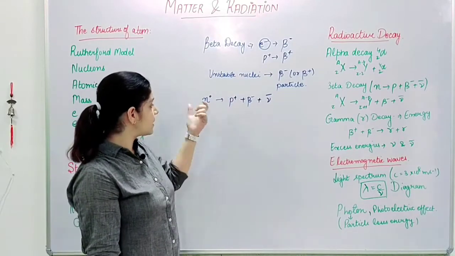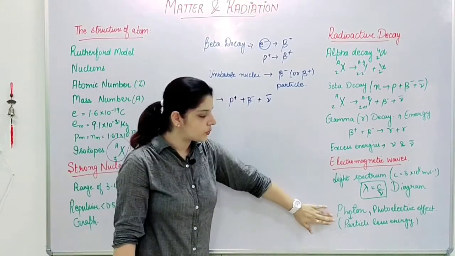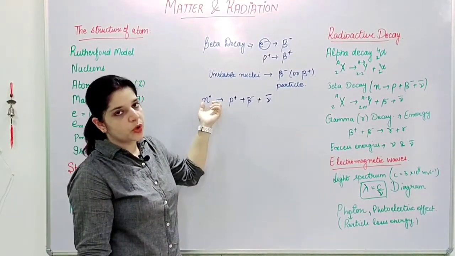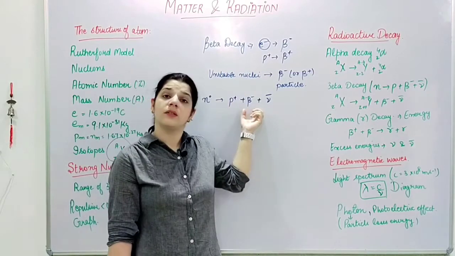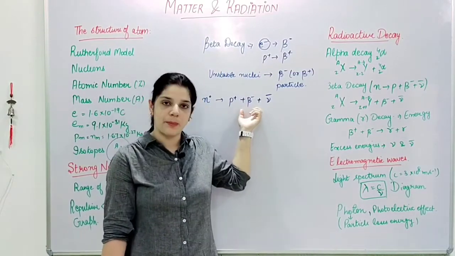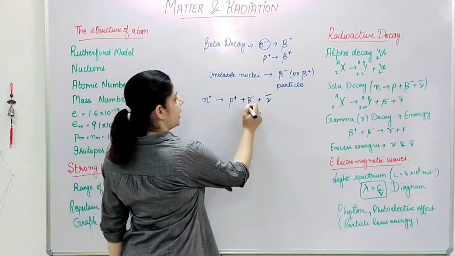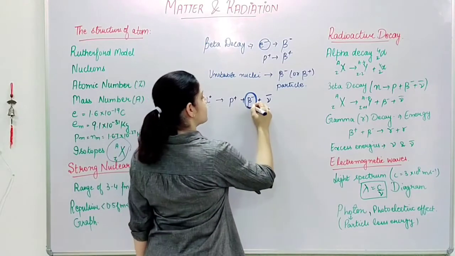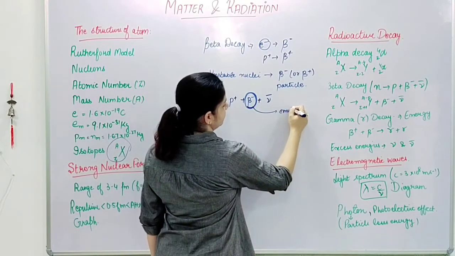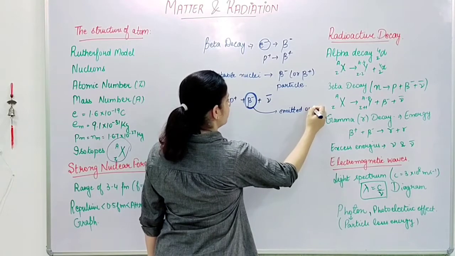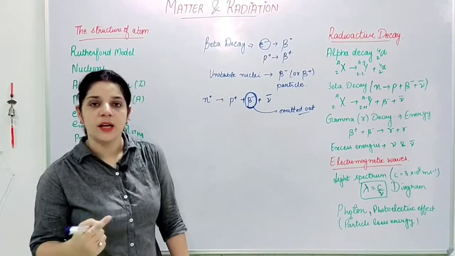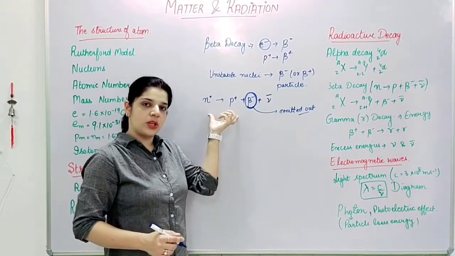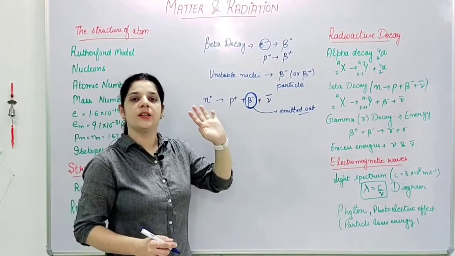I'll let you know about antiparticles here, don't worry. So basically one neutron gets converted to a proton and an electron, and this electron is my beta particle, and when it is created, it instantly emits out, resulting in beta decay, right? This way the entire nucleus stays electrically neutral.